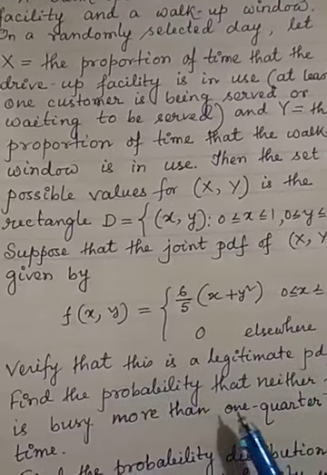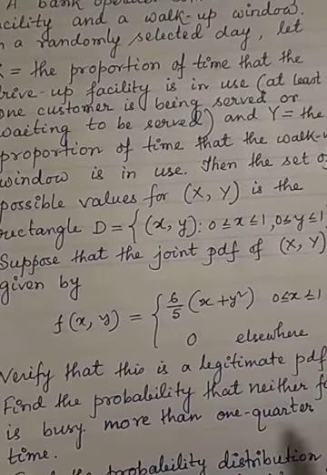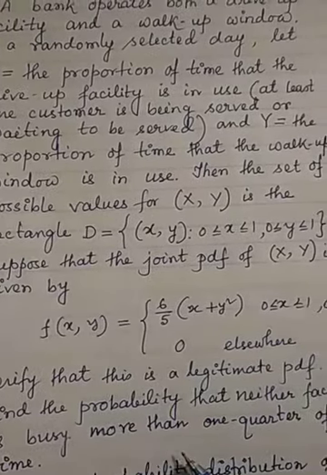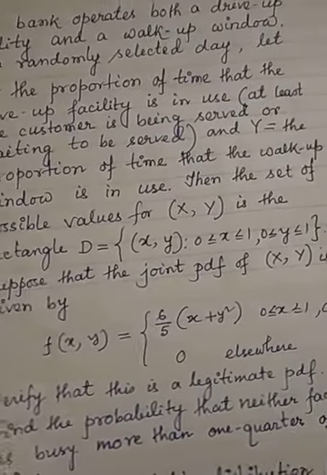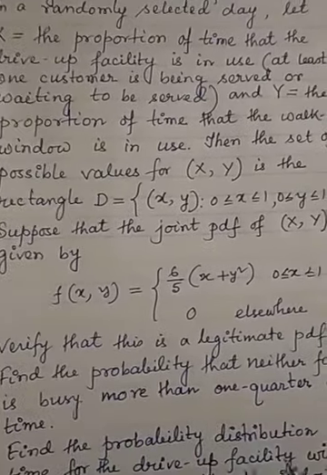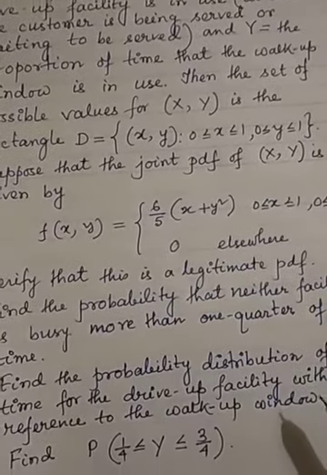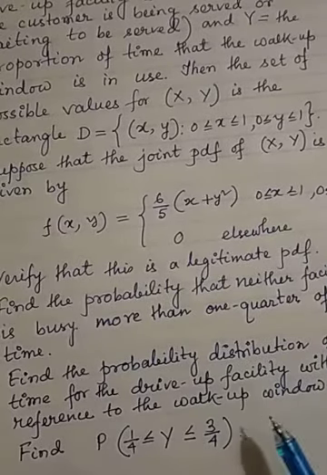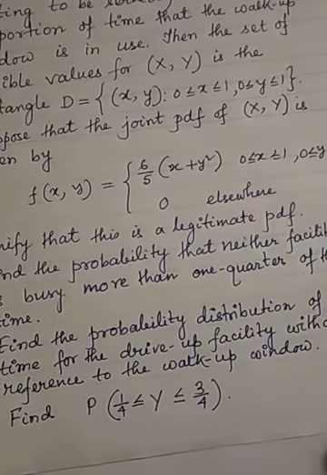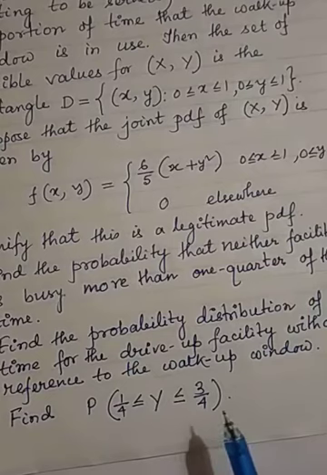Number 2, find the probability that neither facility is busy more than 1/4 of the time. Number 3, find the probability distribution of busy time of the drive-up facility without reference to the walk-up window. And number 4, find the probability that 1/4 ≤ Y ≤ 3/4.